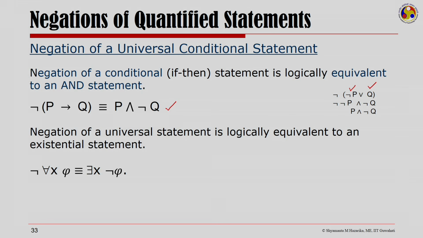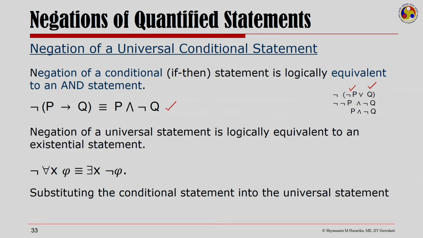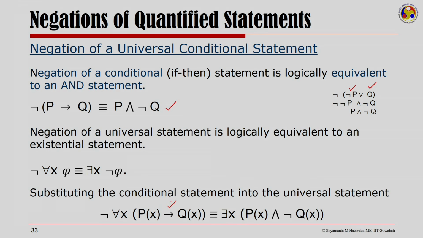That is, not of for all x phi is the same as there exists x not phi. Now, substituting the conditional statement into the universal statement here, we would have not for all x, Px implies Qx. That is the conditional statement, which is a universal conditional statement. The negation of the universal conditional statement is the same as saying there exists x, Px and not Qx.